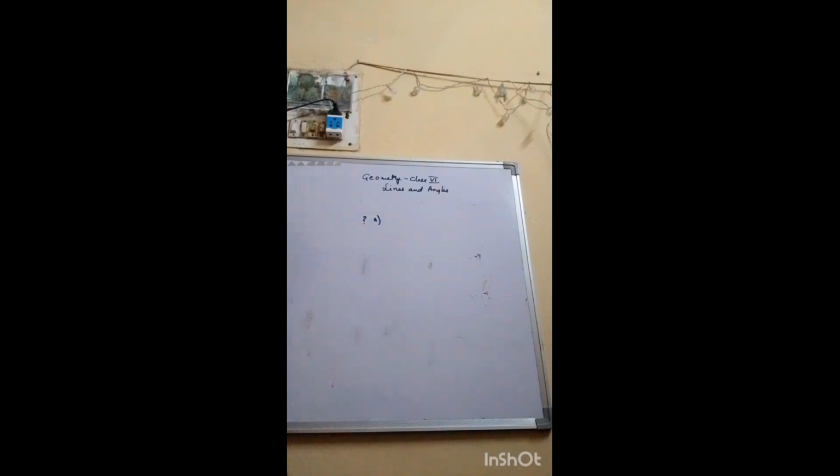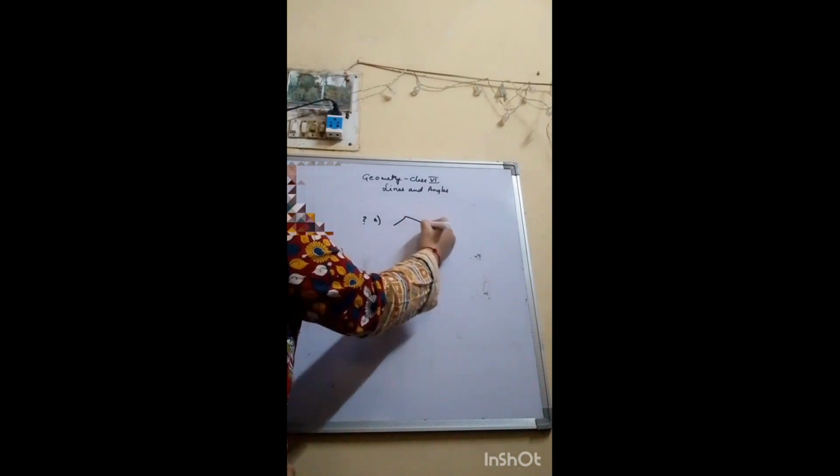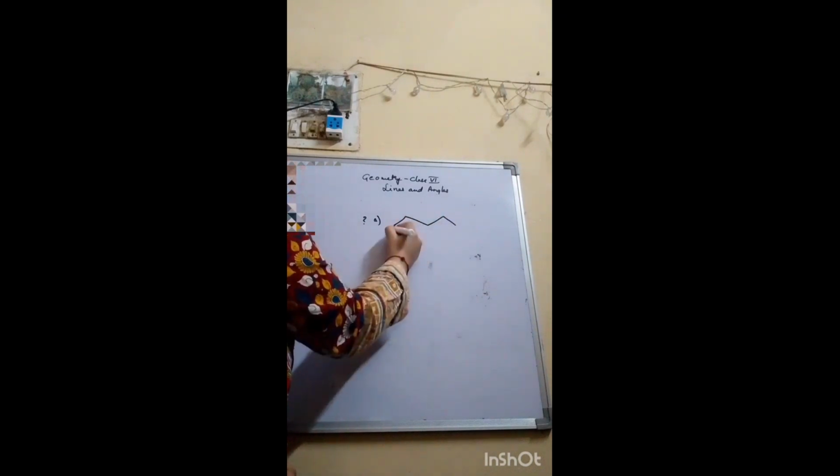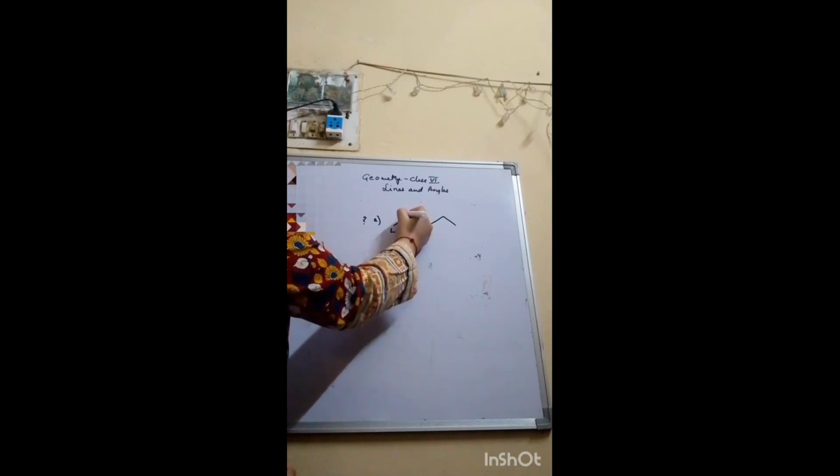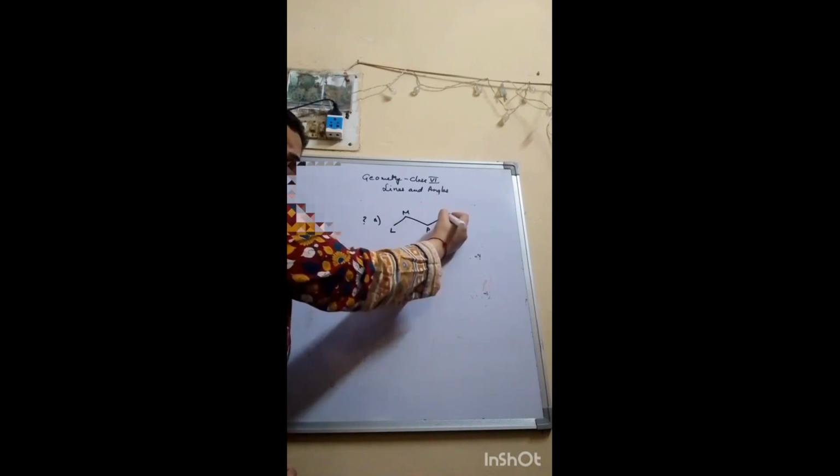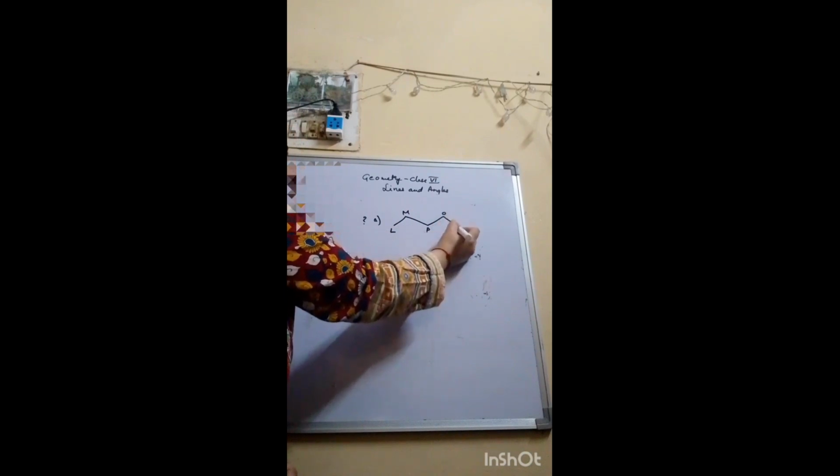So the question is, name which of the points are on the same straight line. So the figure is like this, and you have to do the naming as it is in the book.